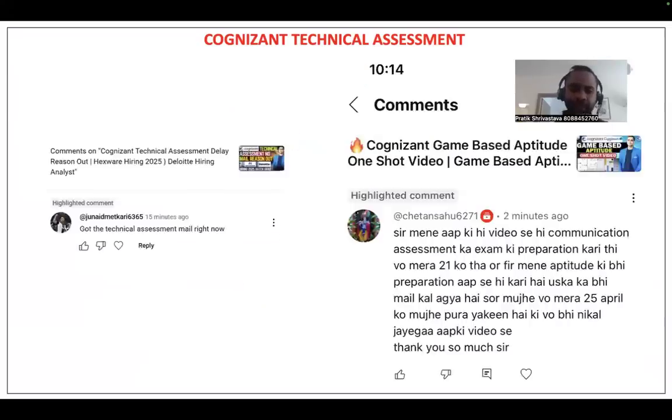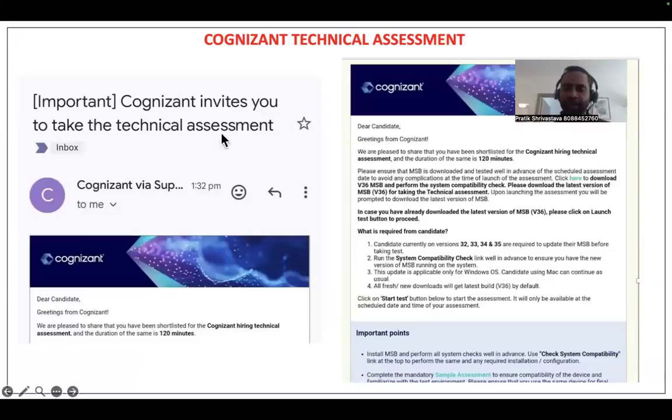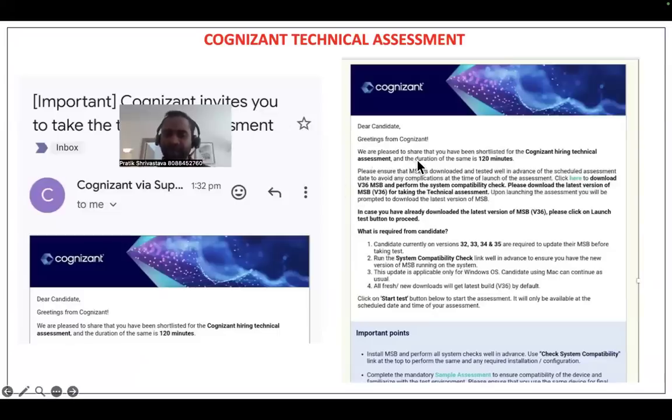Dear candidates, greetings from Cognizant. You have been shortlisted for the Cognizant hiring technical assessment, and the duration is 120 minutes. Please ensure that MSB is downloaded and tested well in advance. Friends, please do not make any mistake. Download this MSB and test well in advance of the scheduled date to avoid any complication at the time of launch of the assessment.